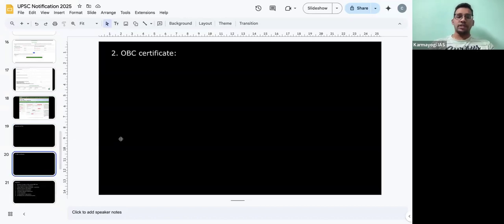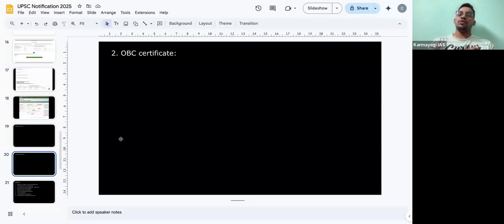Next one is about OBC certificate. So first thing is that OBC, you all know, you might have read in the polity itself. So there are two things, creamy layer and non-creamy layer. Creamy layer are the ones who cannot avail the OBC reservation, right?